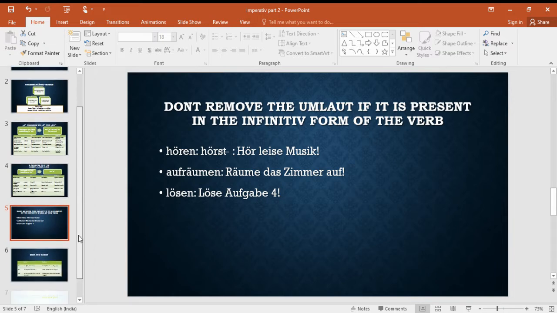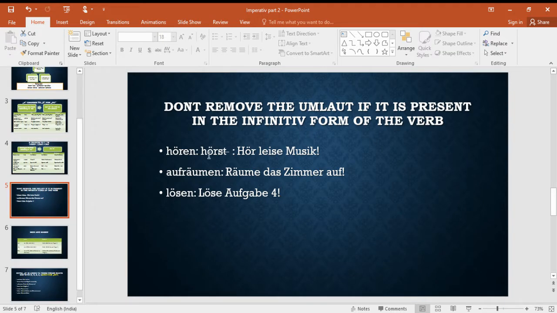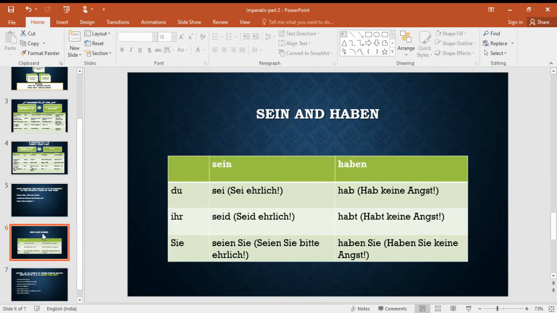Okay? So this is just to not confuse these verbs with the first category of irregular verbs. Now come the two heroes, that is sein and haben. They always act differently. We have to learn their imperative forms. So for du, for sein, we look at sein first. The imperative form is sei. Do not go with the conjugation of sein. It is different and the imperative form is completely different. So here for du the imperative form of sein is sei.